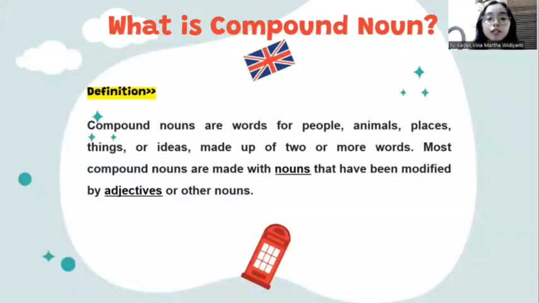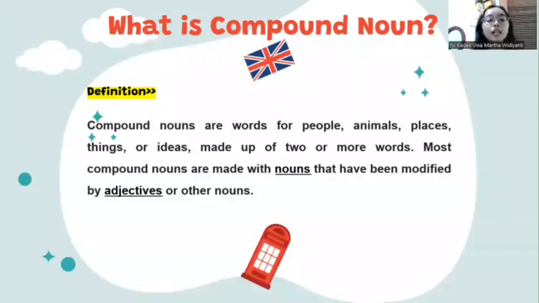The definition of compound nouns: words for people, animals, places, things, or ideas made up of 2 or more words. Most compound nouns are made with nouns that have been modified by an adjective or another noun.